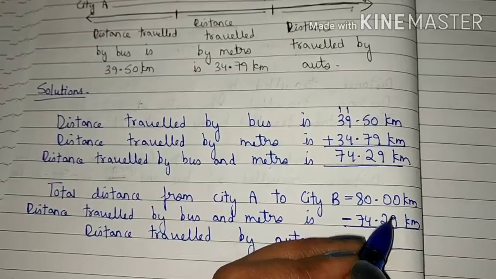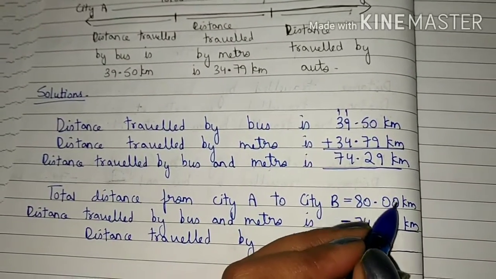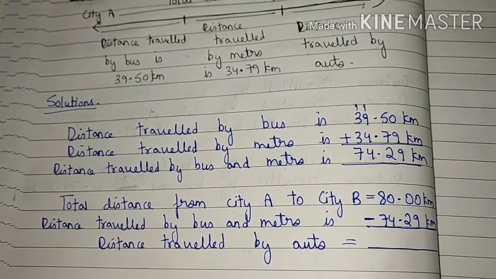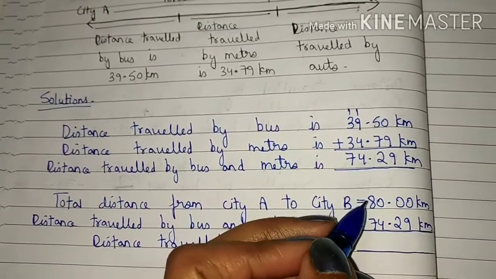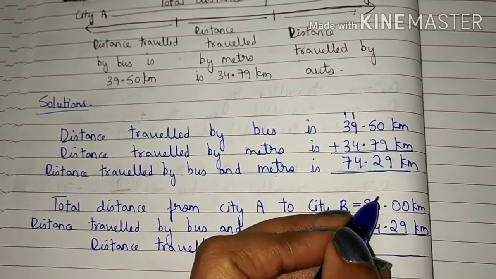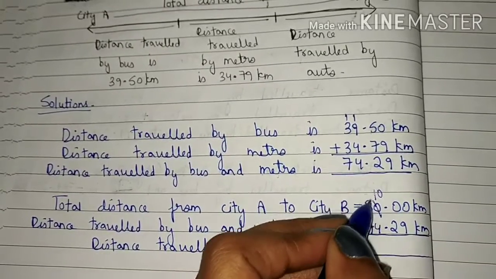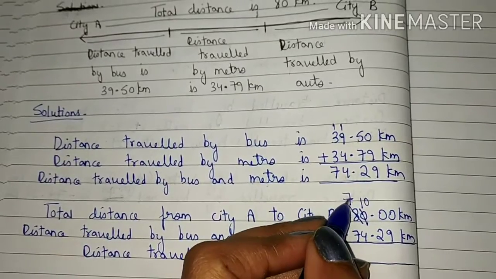0 minus 9. Students, it is impossible to do 0 minus 9. So we will borrow one from 8 to here. So this number becomes 10 and this number becomes 7, 8 minus 1 is 7.